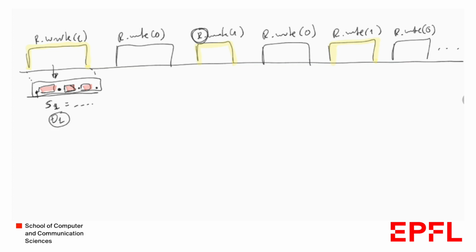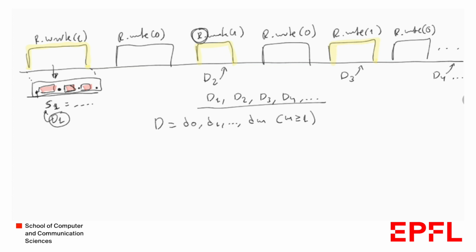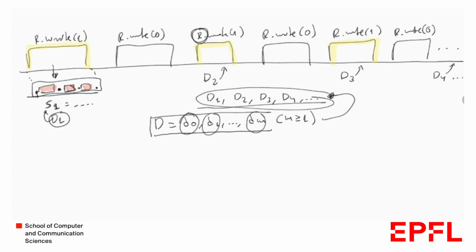And then we can get the digest of this sequence S1. And then we have a digest for this sequence here, and a digest for this sequence here, and then another digest here, and so on. So we get this infinite sequence of digests as we said before. And then we showed that there is this digest D that appears infinitely often here. Now if this digest D consists of D0, D1, and Dm, and this digest D appears infinitely often here, we know that those states of the base registers will also appear infinitely many times in this execution.